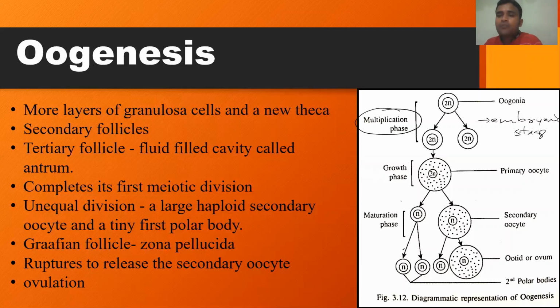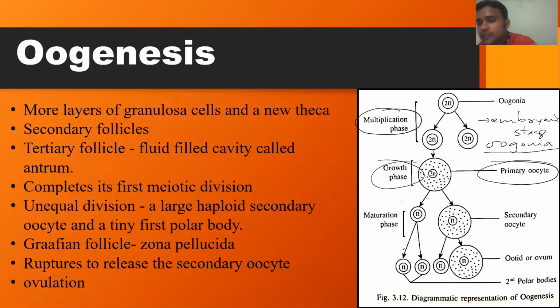At the time of childbirth, the female child has a couple of million oogonia. After birth, there is no further addition of oogonia. These oogonia then undergo cell enlargement, the phase of growth, which leads to the formation of a primary oocyte.